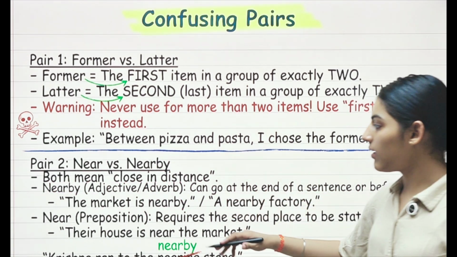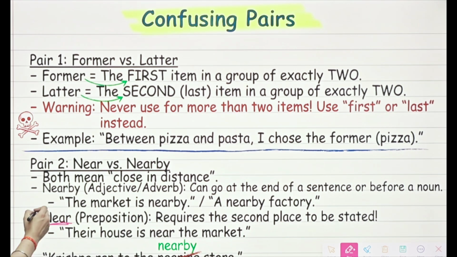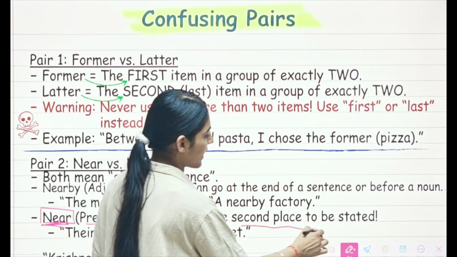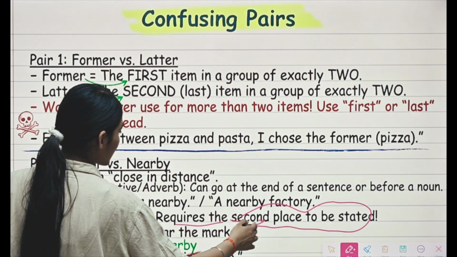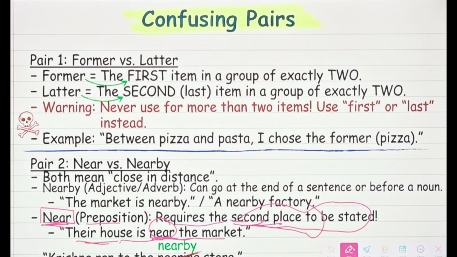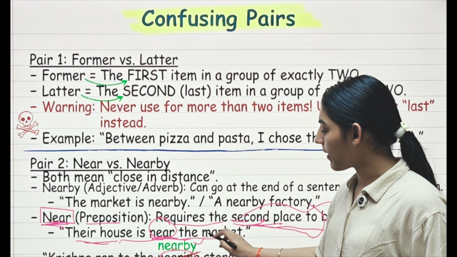And near is a preposition. In the coming videos we will see prepositions, so let's see them here first. Near, which is a preposition, requires the second place to be stated. So let's see. Their house is near the market. Then we have: Krishna ran to the nearing store. So here nearing cannot be used, nearby will be used.